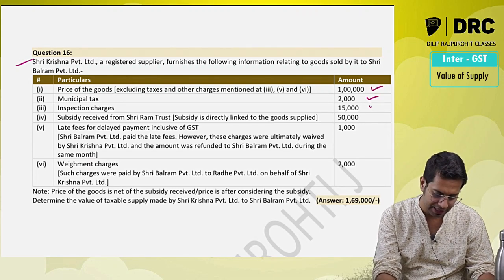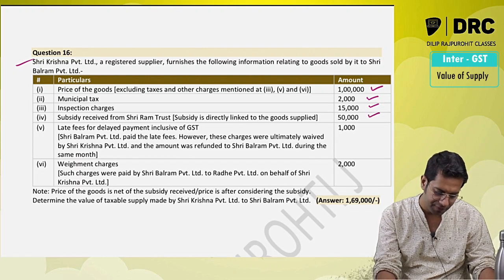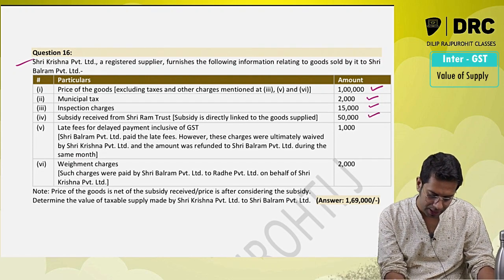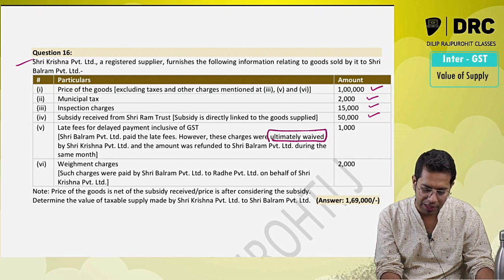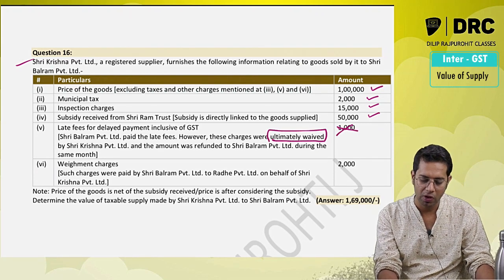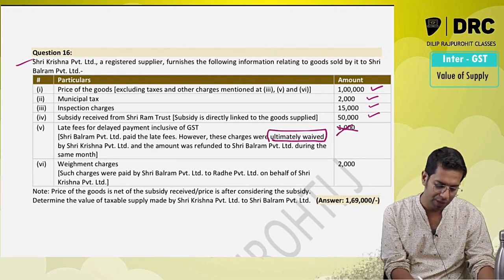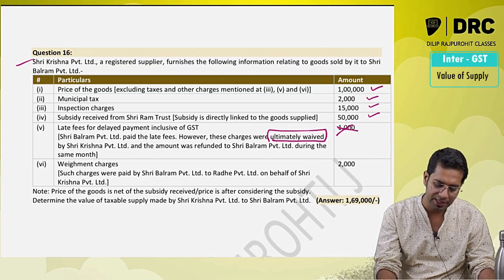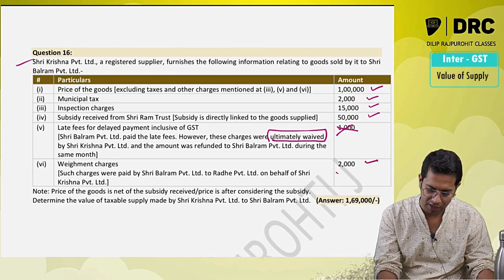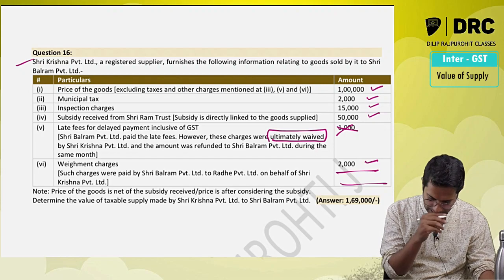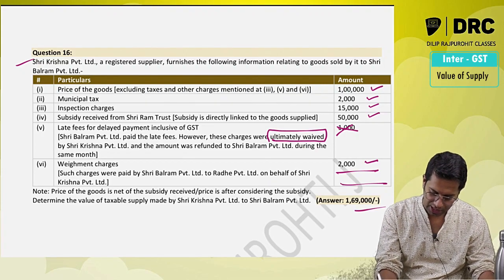Municipal taxes, add. Inspection, add. Subsidy received directly linked to the price, add. Late fees for delayed payment of consideration: these late fees were ultimately waived off. Since it is waived off, it will not be added in the value of supply. Payment charges paid by the recipient on behalf of the supplier, add it in the value of supply. So you just do the total, you will get the answer. So it comes to 1,69,000.